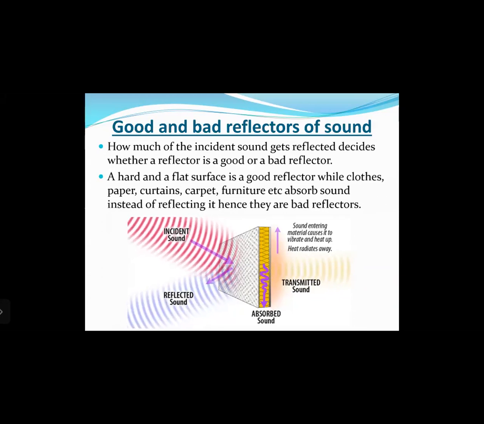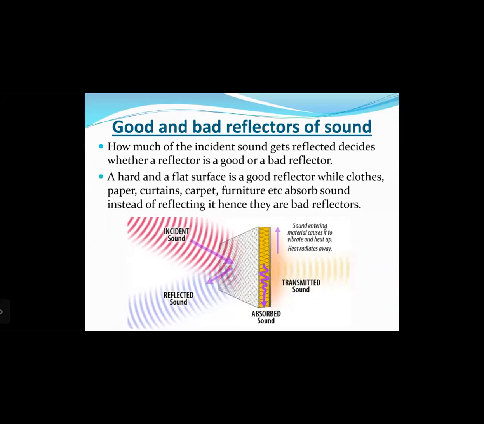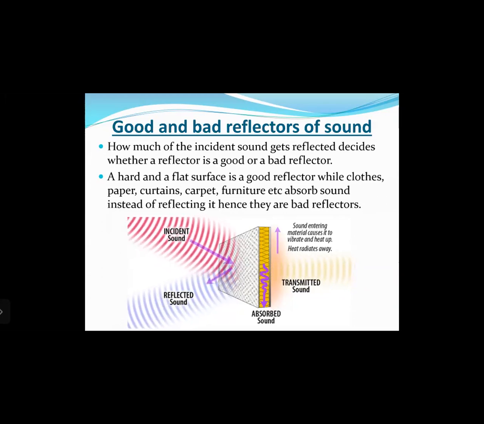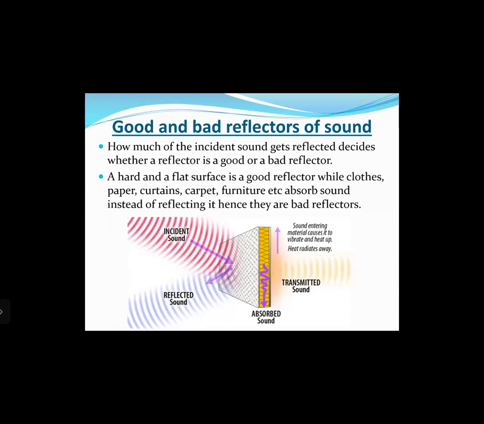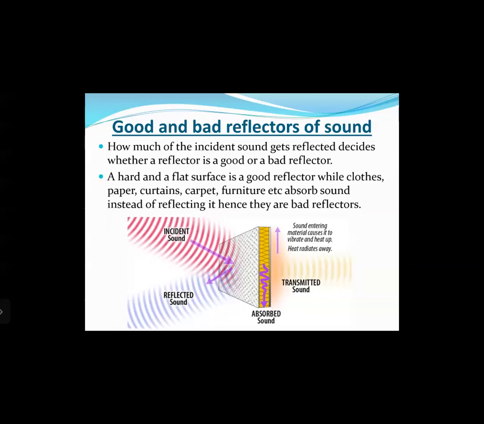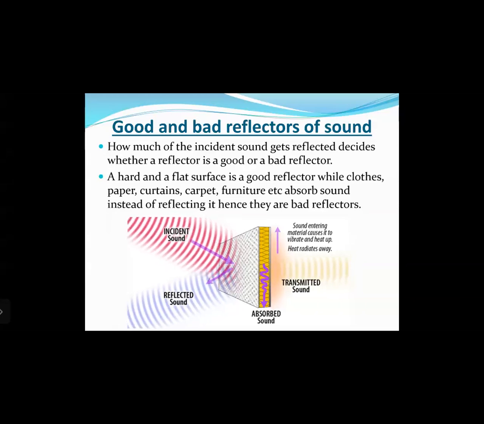Okay. A hard and flat surface is a good reflector, while clothes, paper, curtains, carpet, furniture, etc. absorb the sound waves instead of reflecting them. Hence, they are called bad reflectors. Right? So you can see in this diagram, the incident sound gets reflected from the surface. The sound may get absorbed, it may generate some amount of heat, it may also be transmitted to the other side of the wall, right? So the transmitted sound as well as the absorbed sound, they cause what? The decrease in the amount of reflected sound, right?